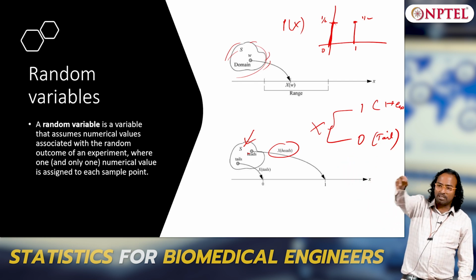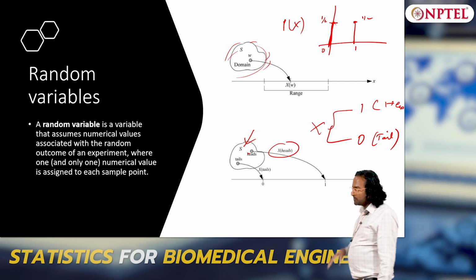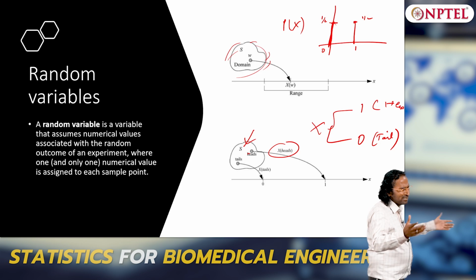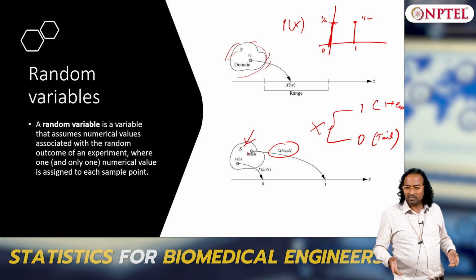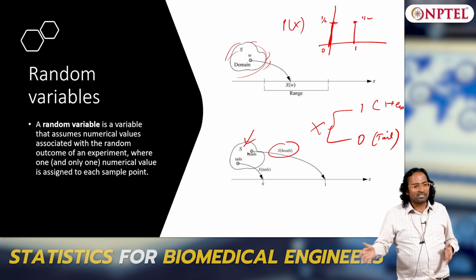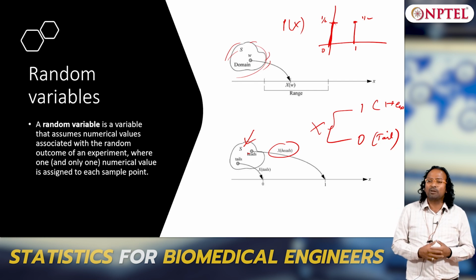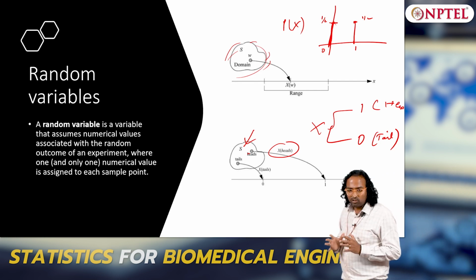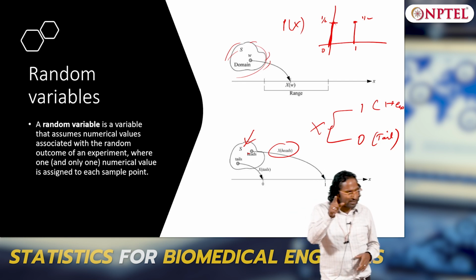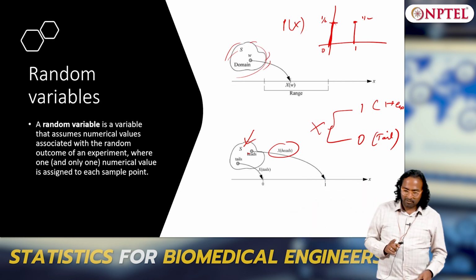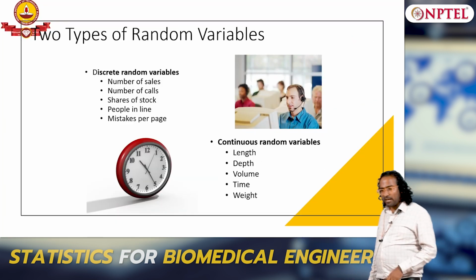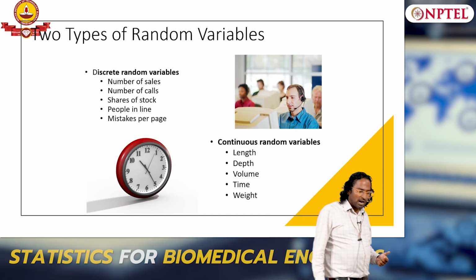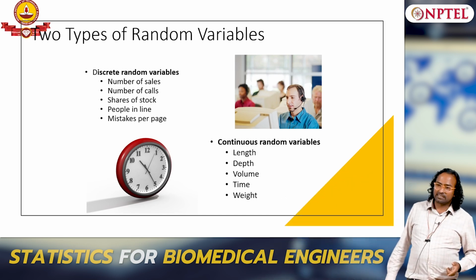There are very few applications, like signal processing and speech processing, where people have tried estimating P of x. Today Alexa is very common, and it will recognize anybody's voice. That is because so much data is used. So P of x is the ideal thing to have, but estimating P of x is very difficult, keep that in mind. And P of x will itself depend upon two kinds of random variables. One is continuous, the other one is discrete.